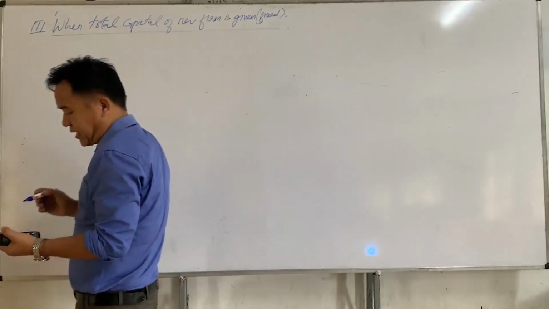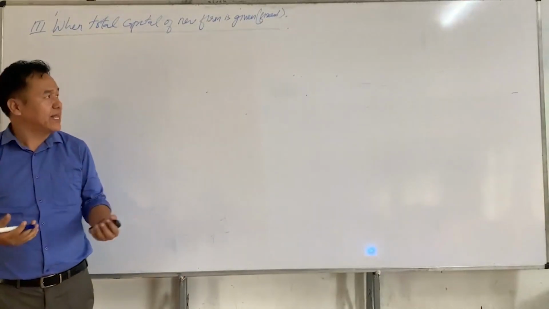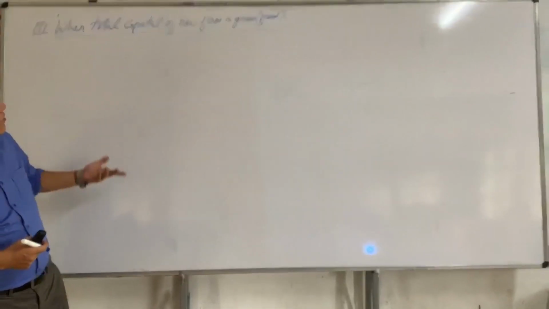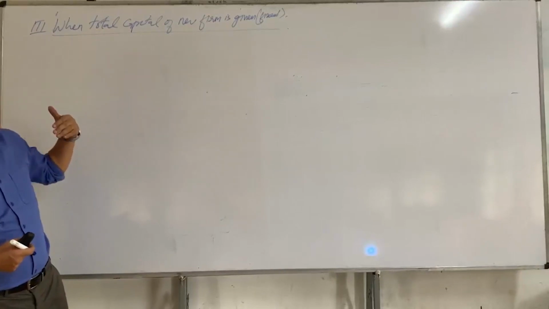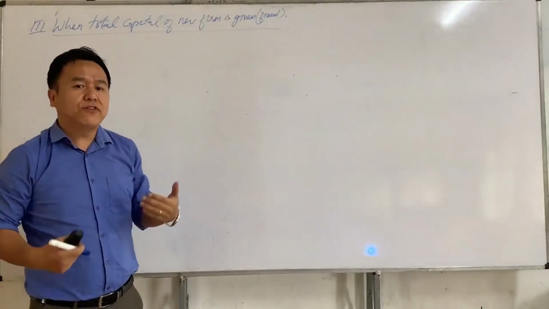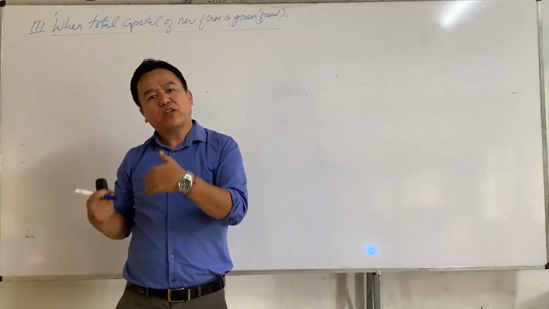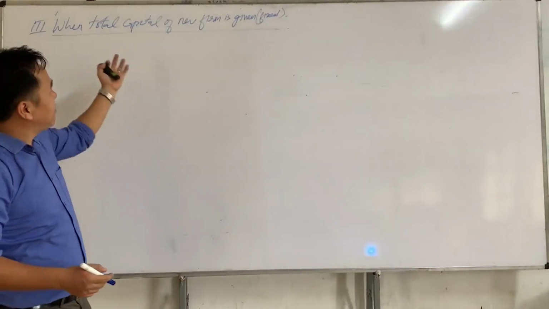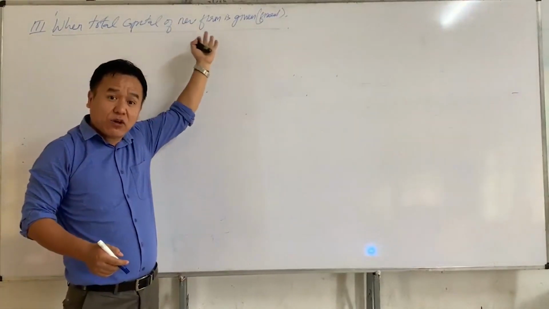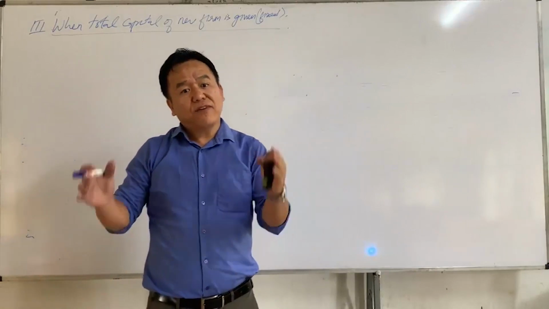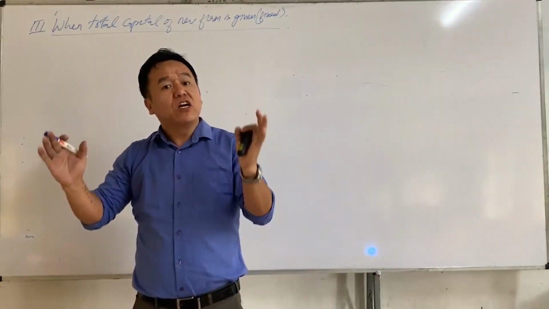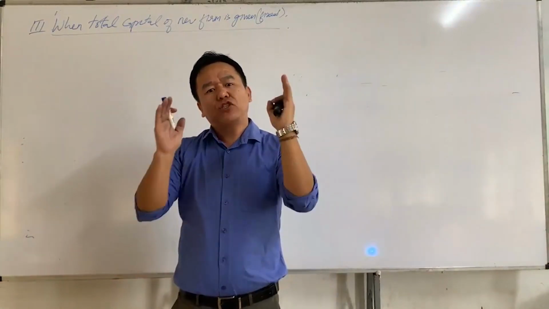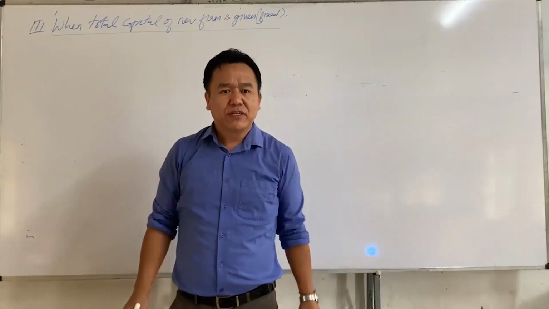So here the third case is more or less like the second case. The only difference is that in the second case we have to find the total capital of the new firm in order to calculate all partners' new capital. But in the third case we don't have to find the total capital of the new firm since it is already given in the question. So here what we have to do is find all partners' new capital and the new partner's capital, since the new partner's capital is not given in the question.